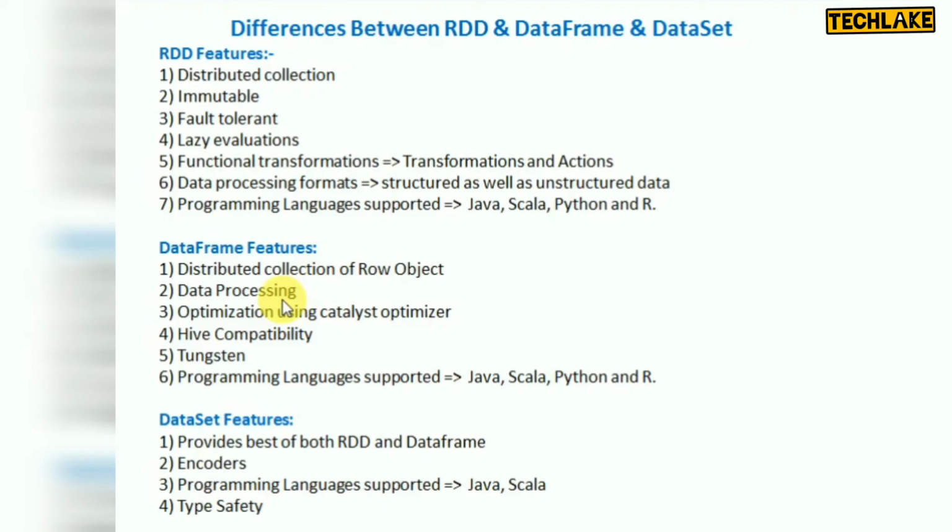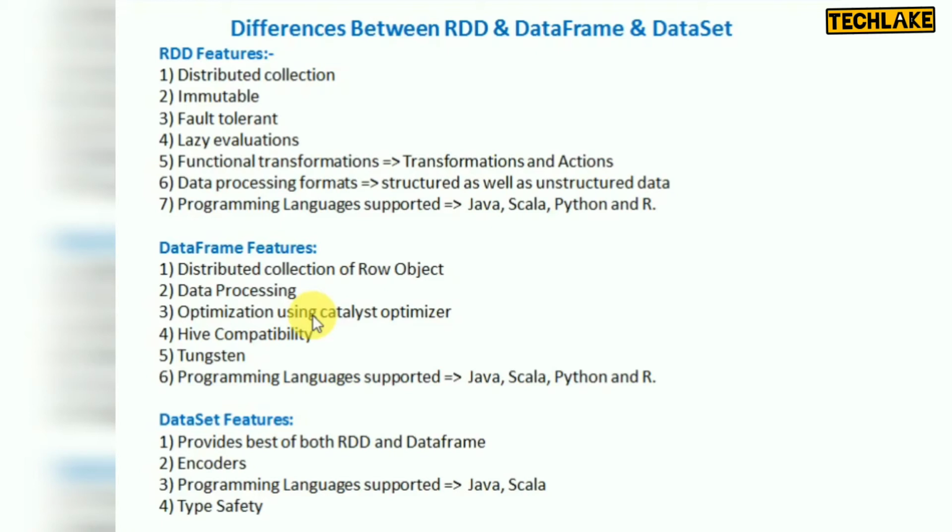All JSON, all JSON packet, CSV and other formats you can process, and directly you can connect to sources as well as source file systems, and you can create a data frame on that. Then optimization using Catalyst optimizer. So they introduced the Catalyst. There it will do the logical plan, execution plan, and it will give the best performance.